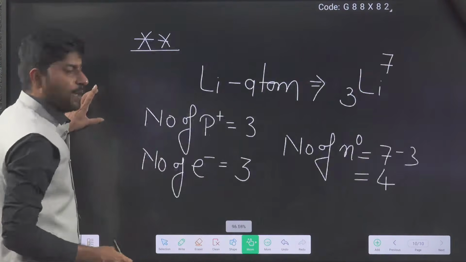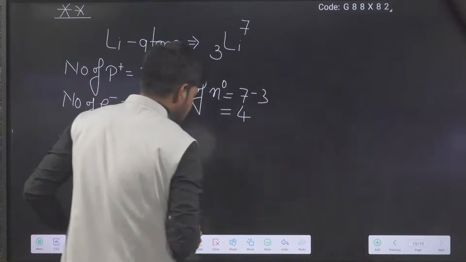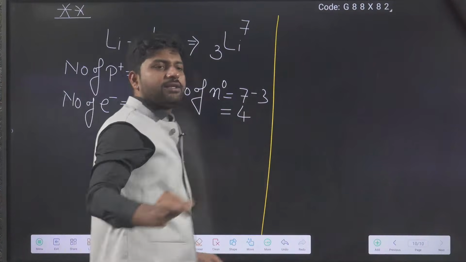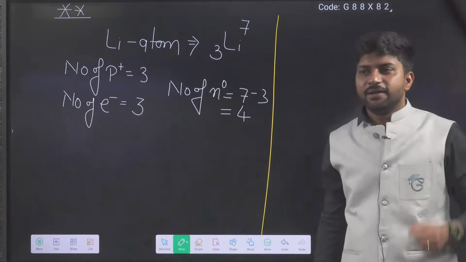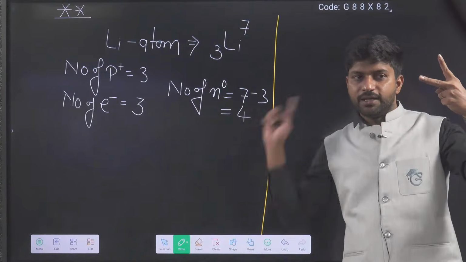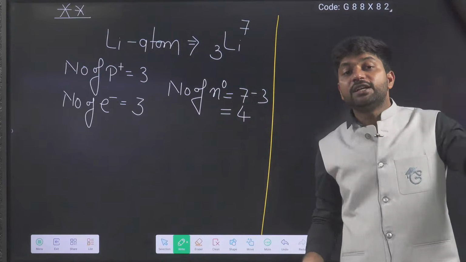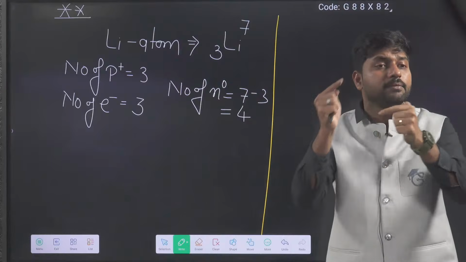What will happen? Just think, which is the nearest Baba element? Helium. Yes. Helium has atomic number 2, lithium has atomic number 3. So the nearest Baba is helium. So it will try to achieve an electronic configuration similar to helium.